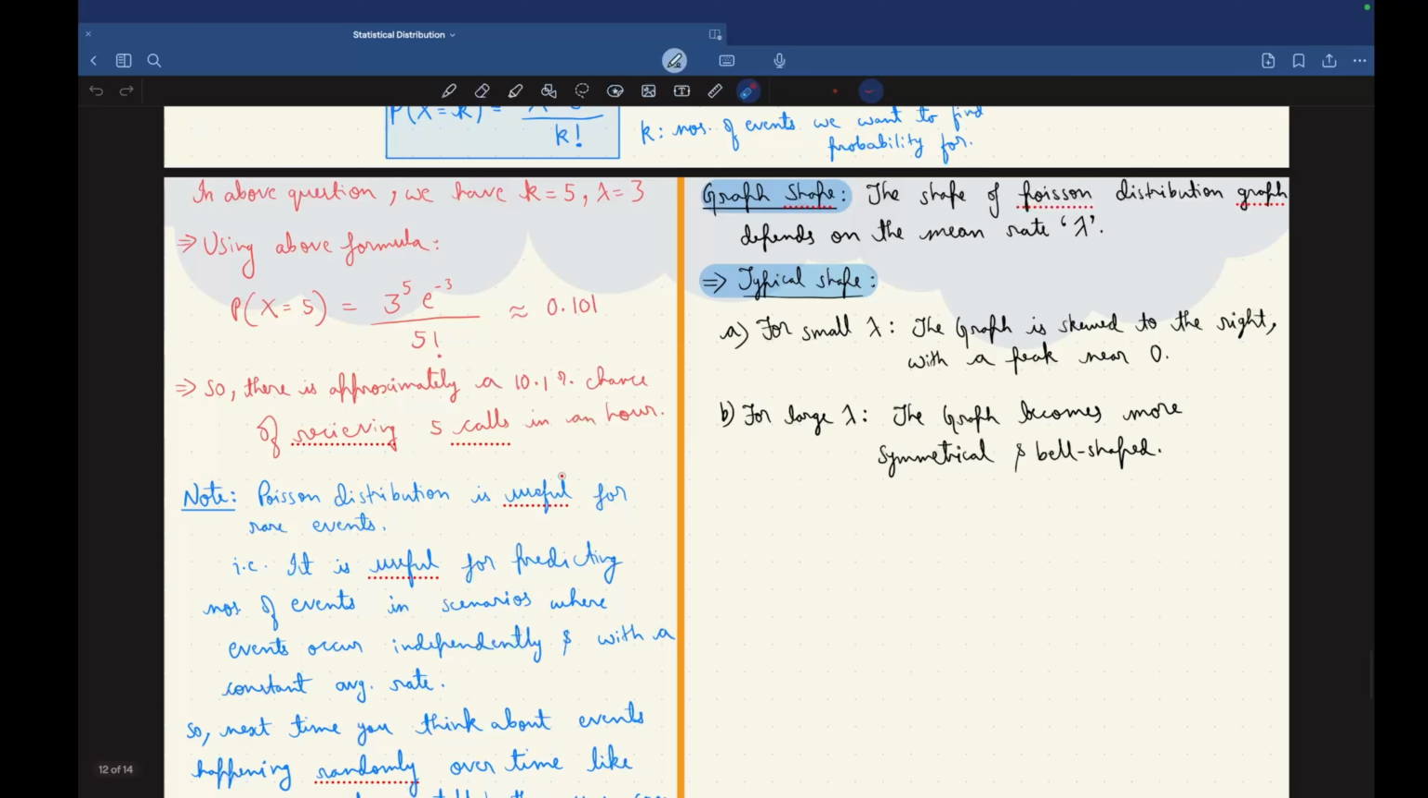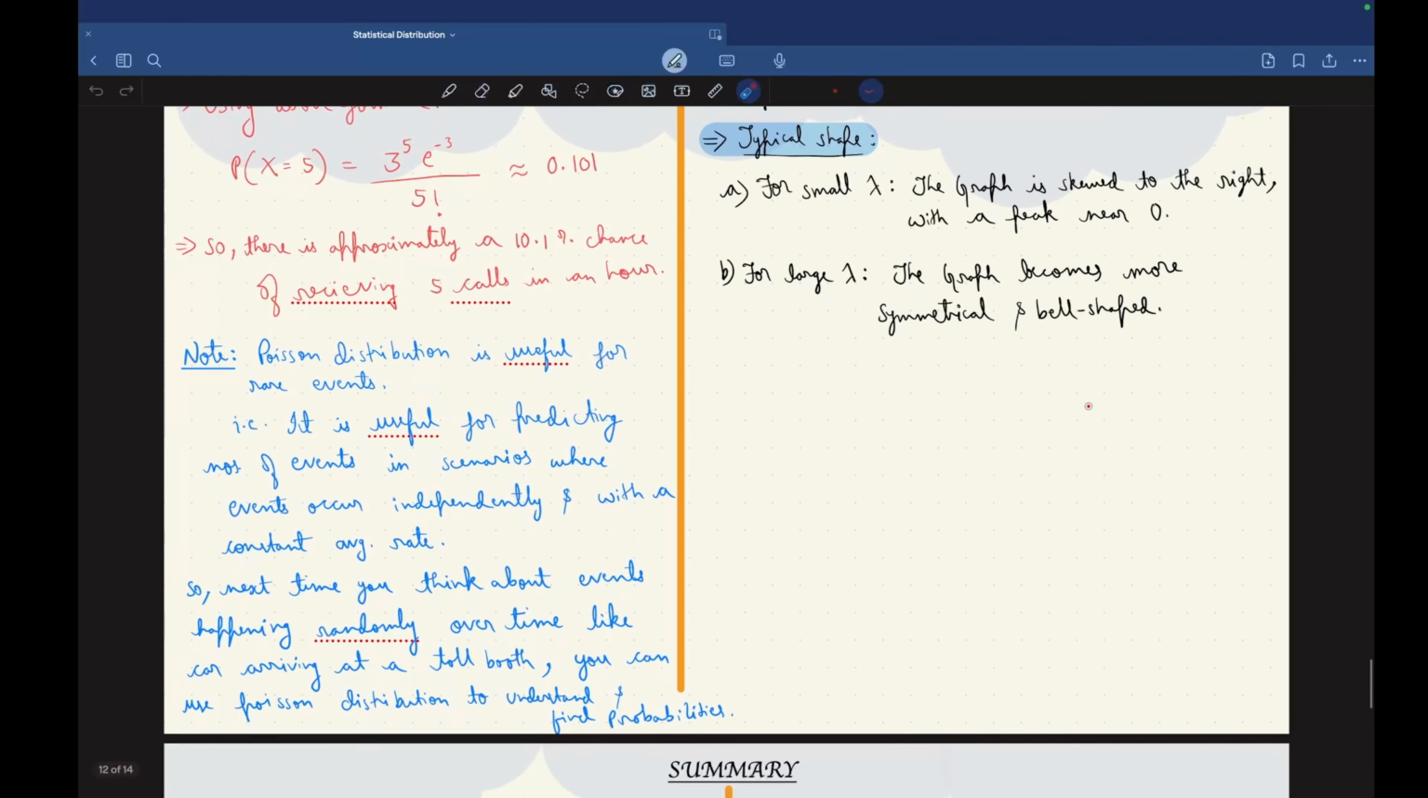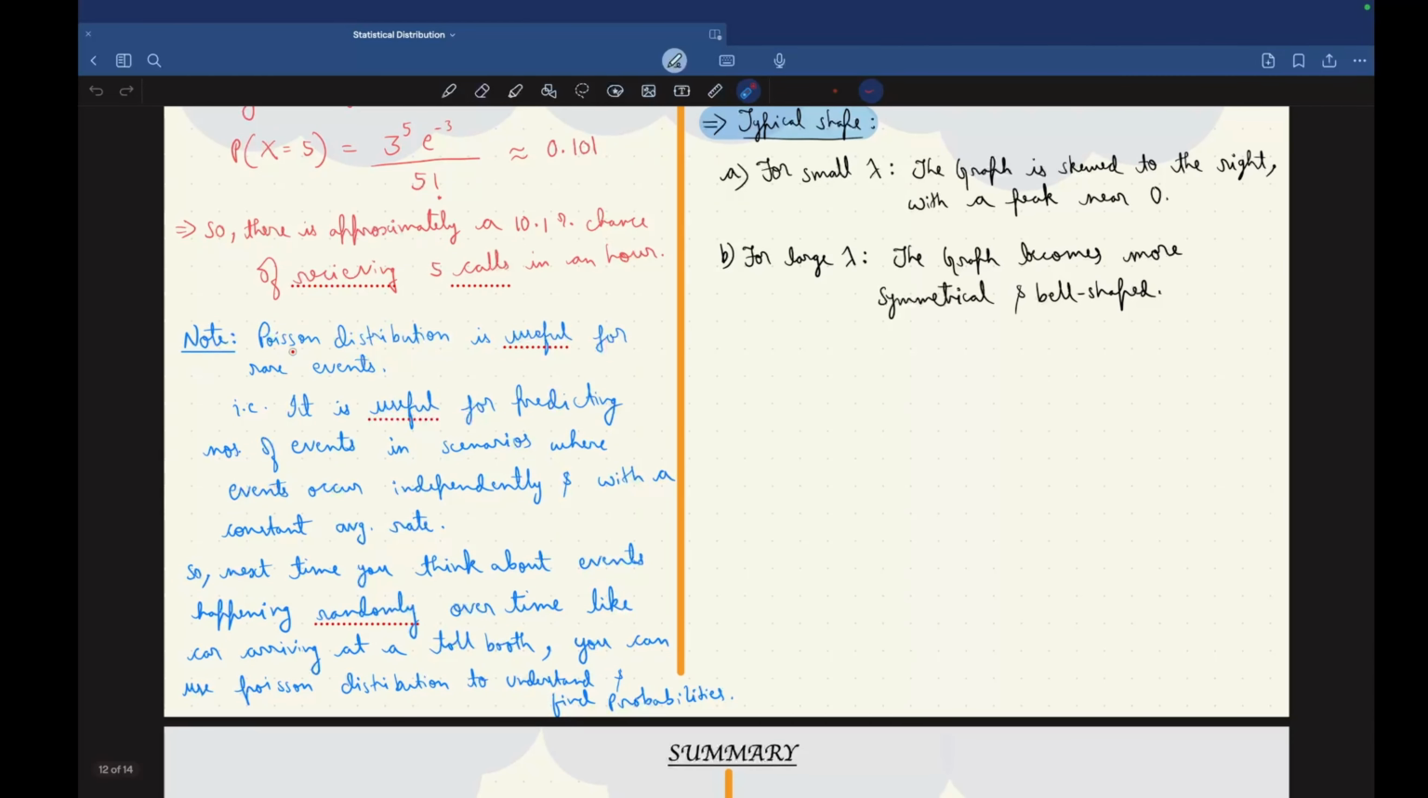Now graph shape. The shape of Poisson distribution graph depends on the mean rate lambda. There are 2 typical shapes. For a small lambda, the graph is skewed to the right with a peak near 0, and for large lambda, the graph becomes more symmetrical and bell shaped. Note this point: Poisson distribution is useful for rare events. That is, it is useful for predicting number of events in scenarios where events occur independently with a constant average rate.